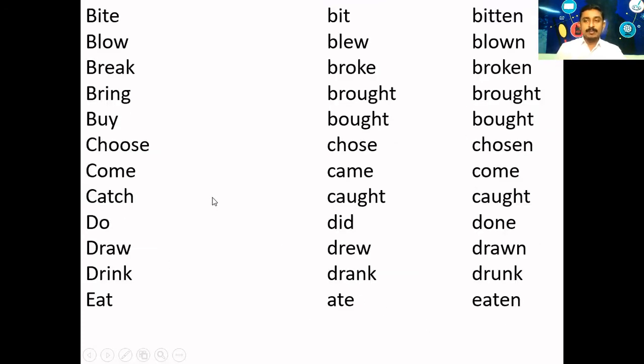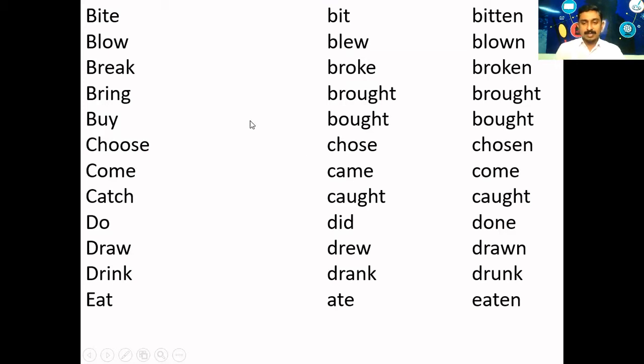These are some common words that you need to learn, V1, V2, and V3 forms. Because when we construct a sentence under various tenses, you will have to use these word forms, V2 form or V3 forms, even V4 form, the ing form of the verb. Bite, bit, bitten; blow, blew, blown; break, broke, broken.